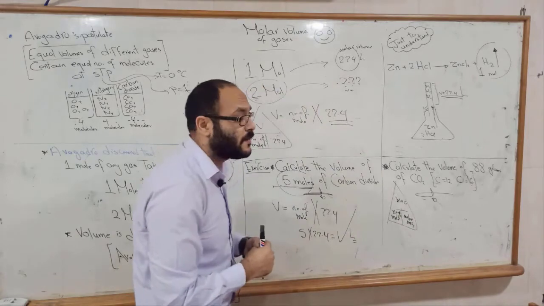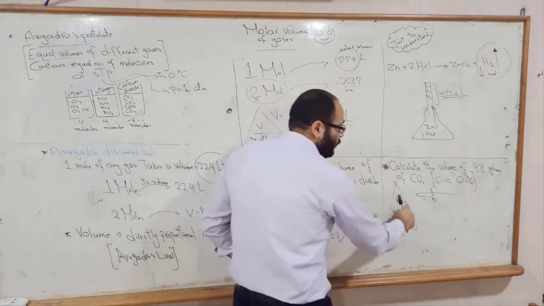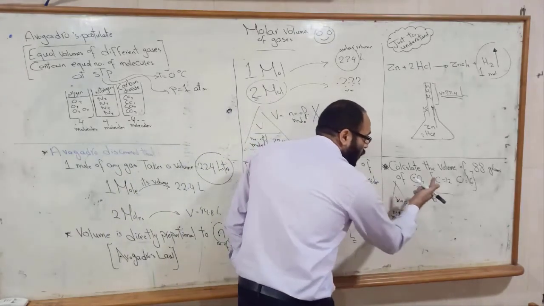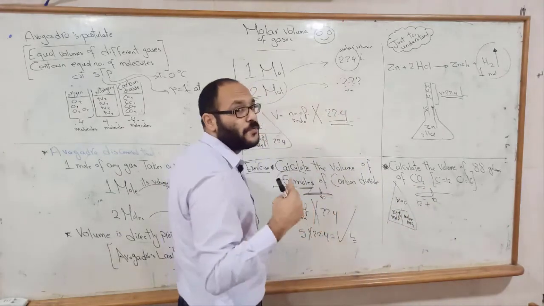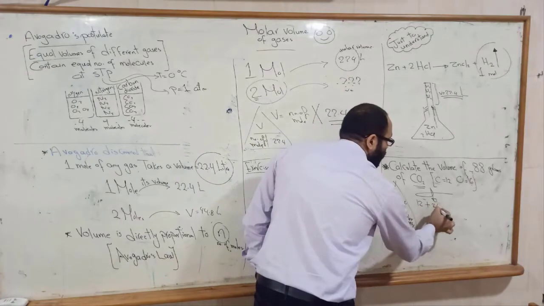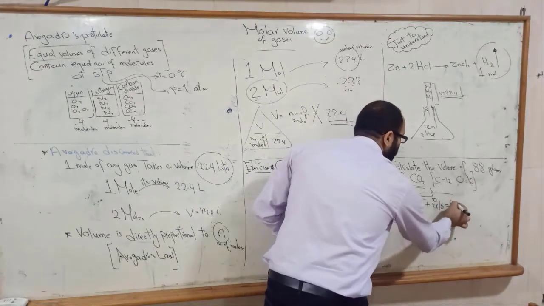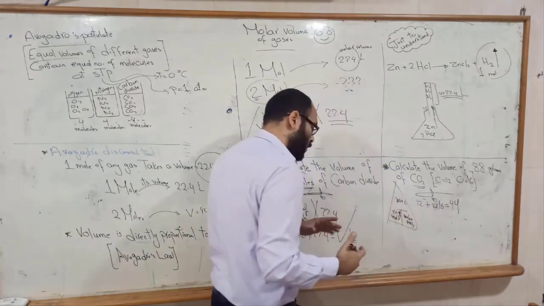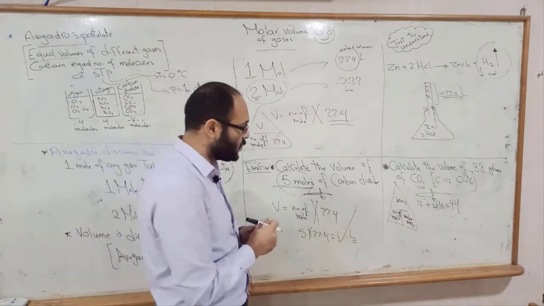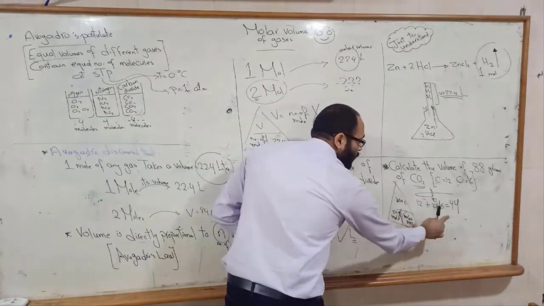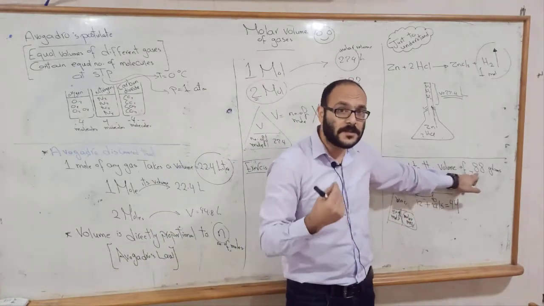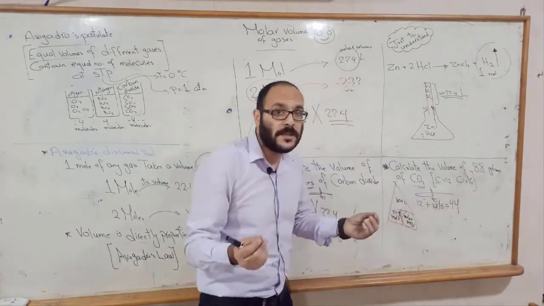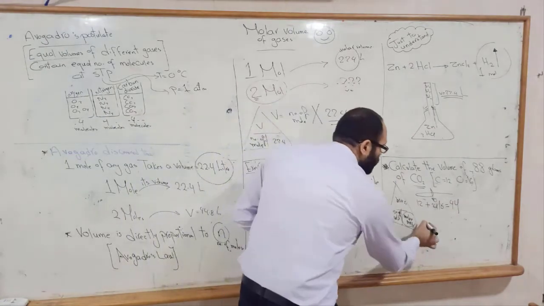Here, to find the molar mass of carbon dioxide, we have 1 carbon, 1 times 12, plus we have 2 oxygen, 2 times 16, equals 44 gram per mole. So the molar mass here equals 44 and the mass equals 88 grams. So you can find easily the number of moles.